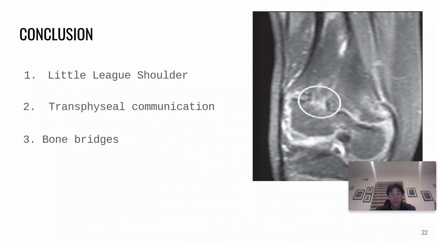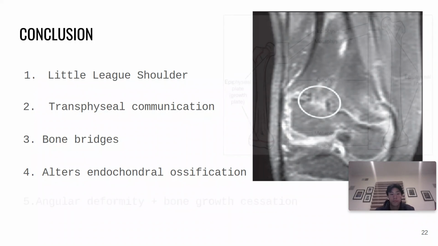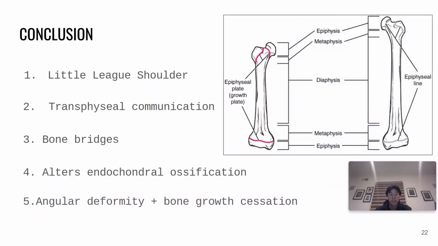But when it occurs to a child prematurely, it creates bone bridges, as you can see in that picture. These bone bridges along the epiphyseal plate alter endochondral ossification and prevent it from functioning properly and extending the bone. Changes to the bone that this can create include angular deformity and complete stoppage of bone growth, which leaves a limb that is shorter than the other.